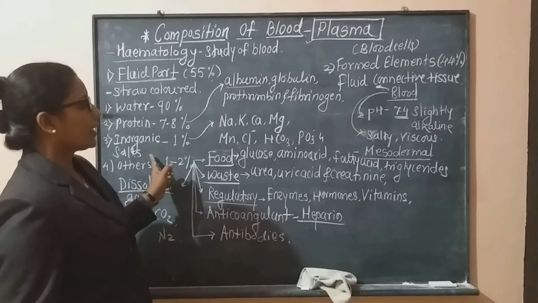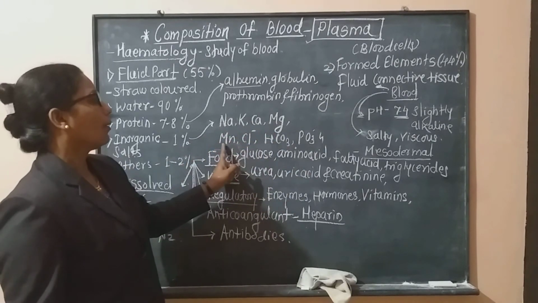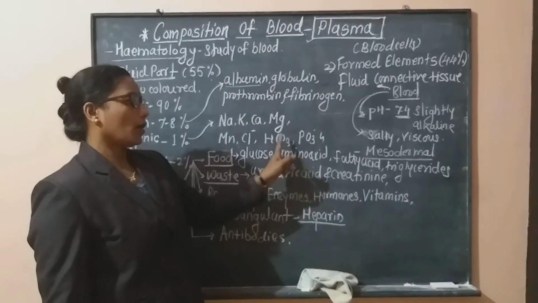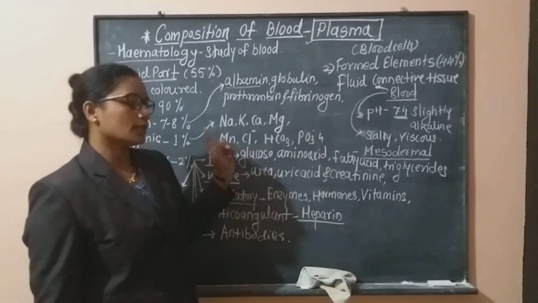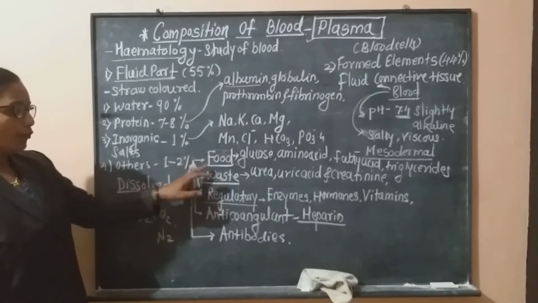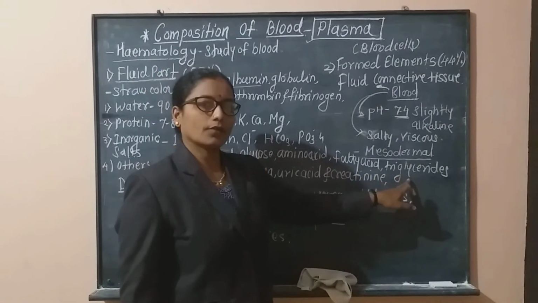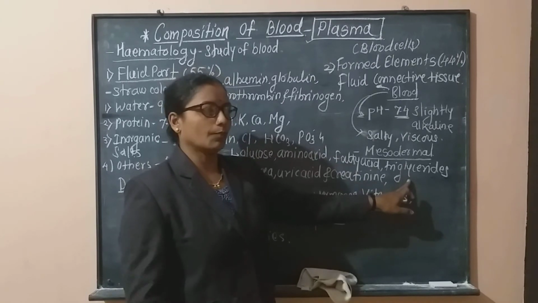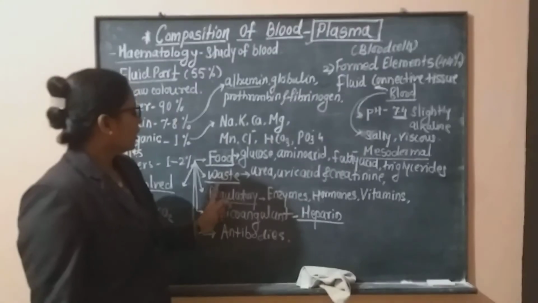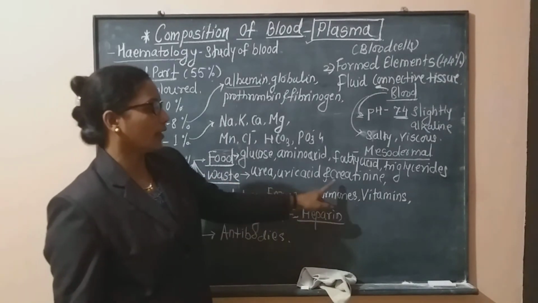Then inorganic salts are present: sodium, potassium, calcium, magnesium, manganese, chlorine, bicarbonates, phosphates. Other components involve food, that is glucose, amino acid, fatty acid and triglyceride due to the completion of digestion. Next is the waste products: urea, uric acid and creatinine.